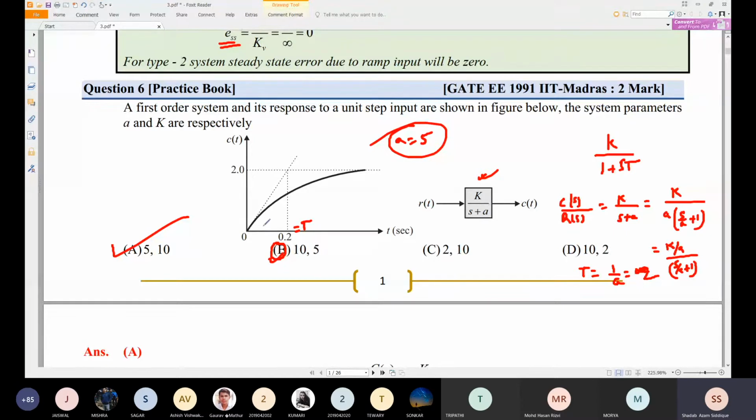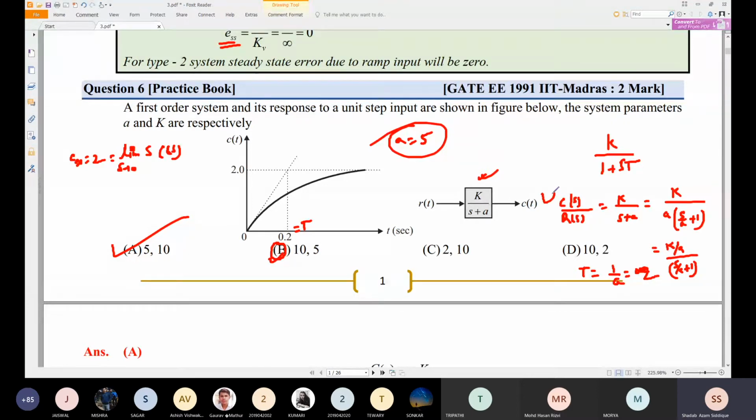What is the steady state value? The steady state value is nothing but 2. So we can say c of infinity is equal to 2. Now how can we find c of infinity? Yesterday we told that it is the final value theorem: limit s tending to 0 of s into c of s. That is the final value theorem.